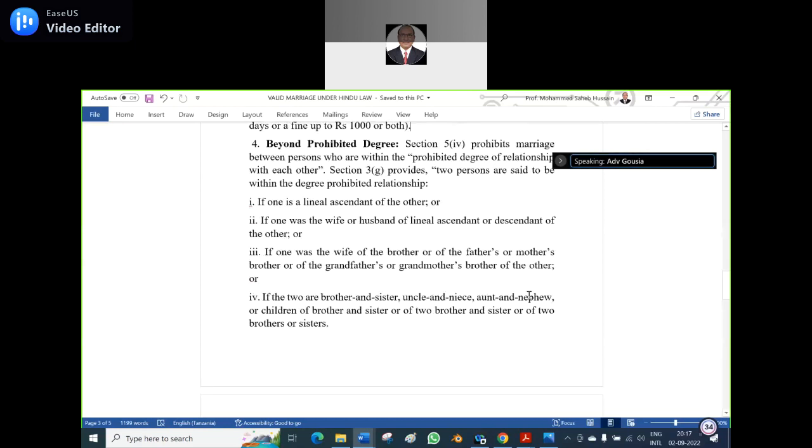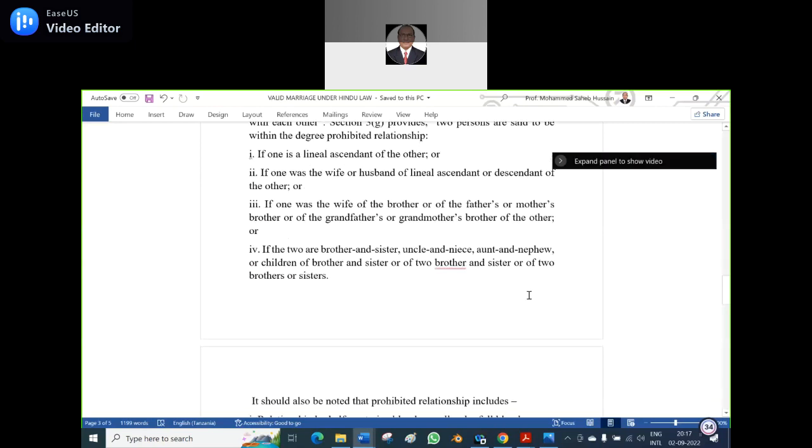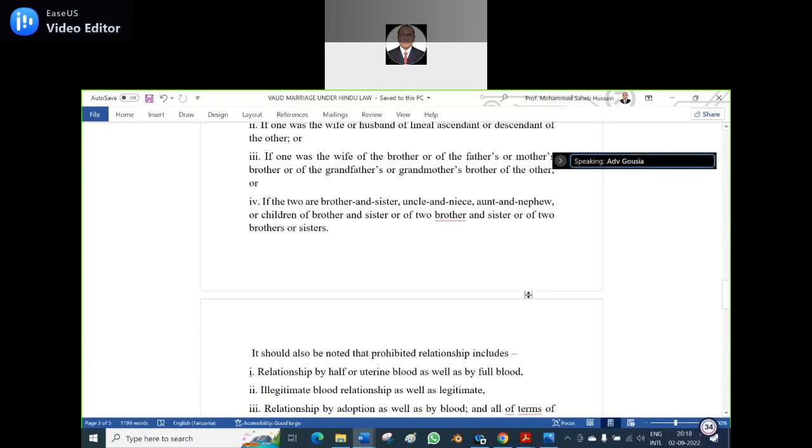If one is the wife of the brother of his father or mother's brother, or the grandfather's grandfather's brother, that also comes under the prohibited degree. If the two are brother and sister, uncle and niece, aunt and nephew, or children of two brothers or two sisters, or of a brother and sister, they also come under the prohibited degree.